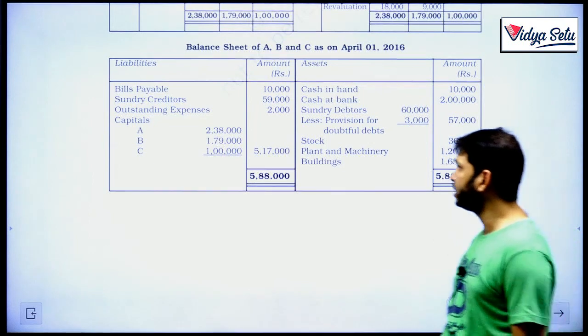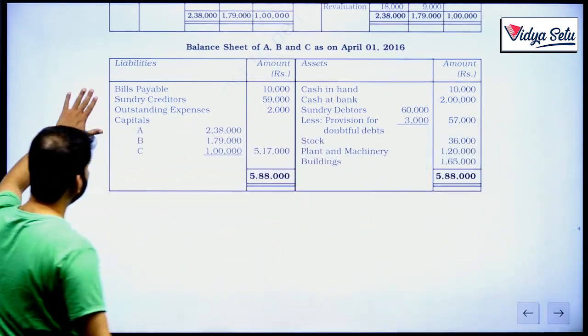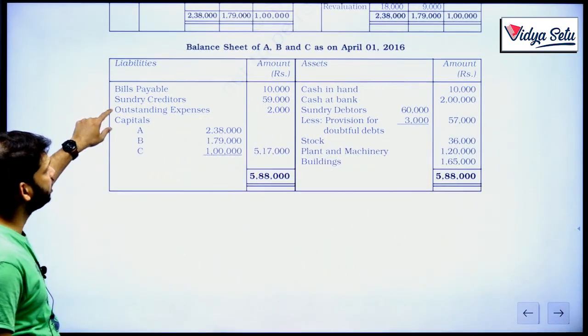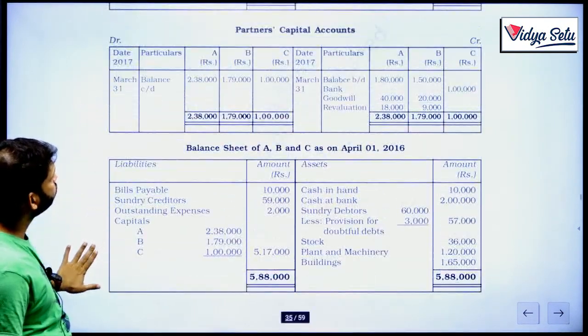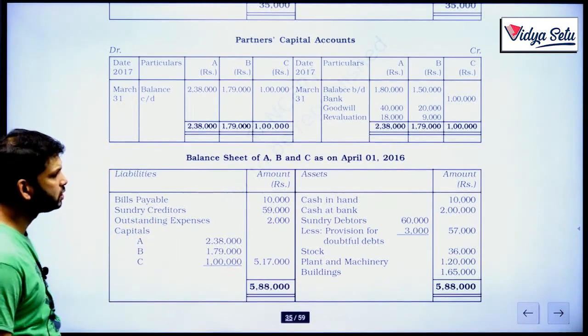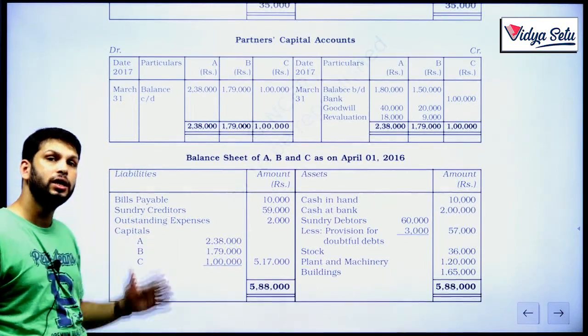This is the total of assets. On the liability side, there was no change in bills payable, but there was a change in creditors. A new creditor came in. Outstanding expenses, same. And the closing balances of capital we have just put in here, and our balance sheet tallies.